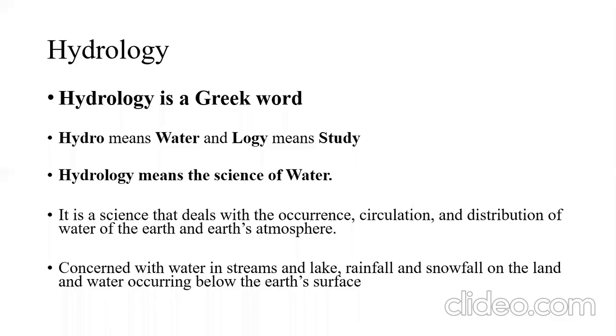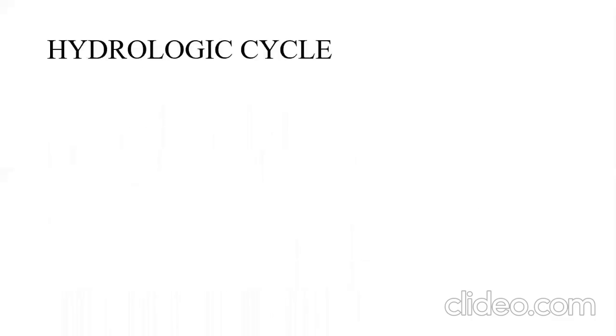Details. Okay, so this is about a definition of hydrology. Now we'll see the hydrological cycle: how the formation of precipitation and rainfall occurs, how it goes to the oceans and seas, again evaporates, again there is a formation of clouds, then condensation, then again rainfall or snowfall.